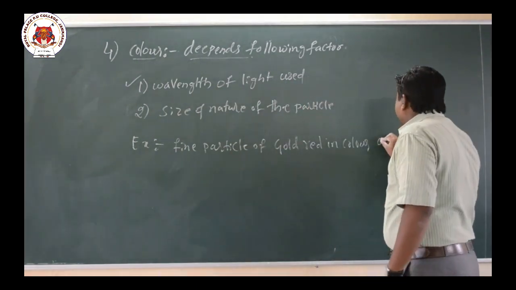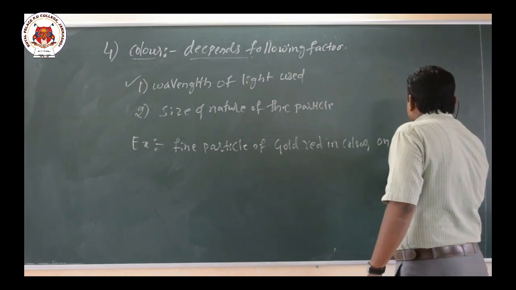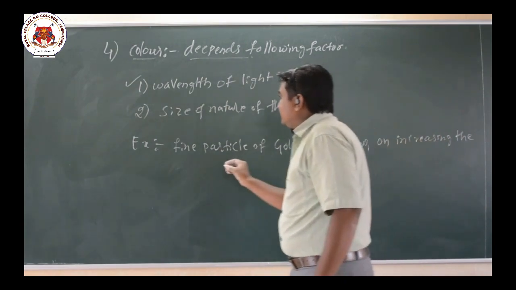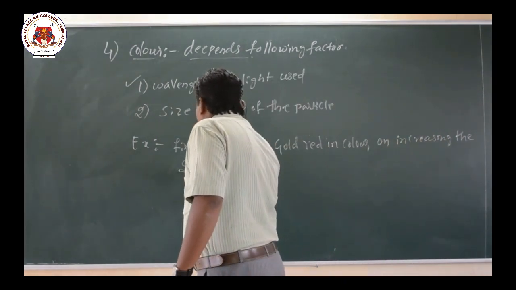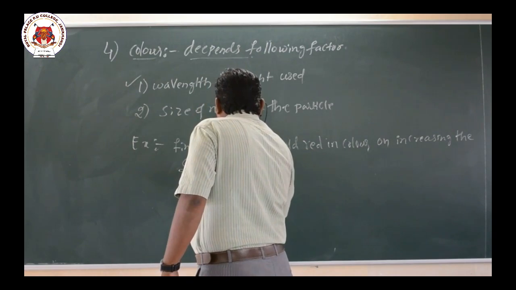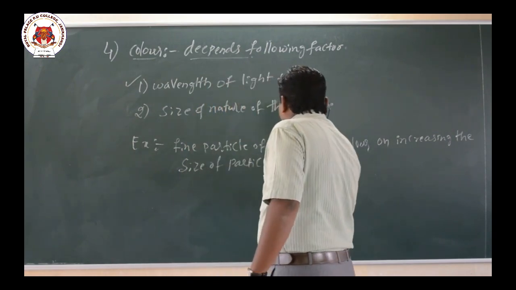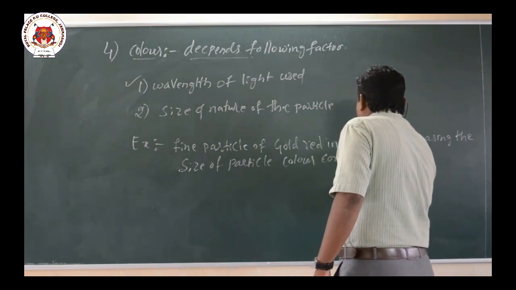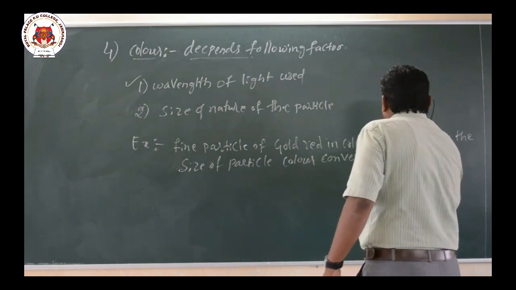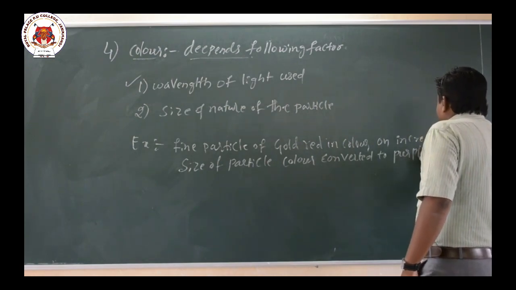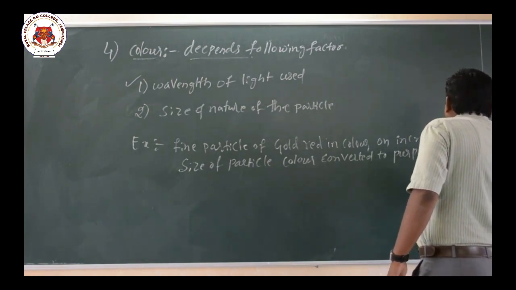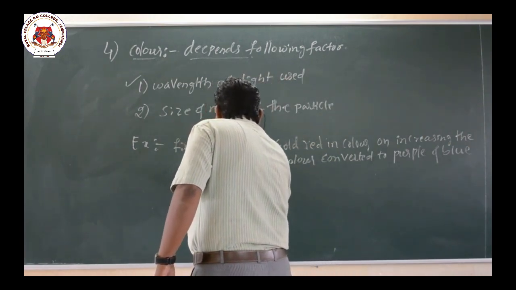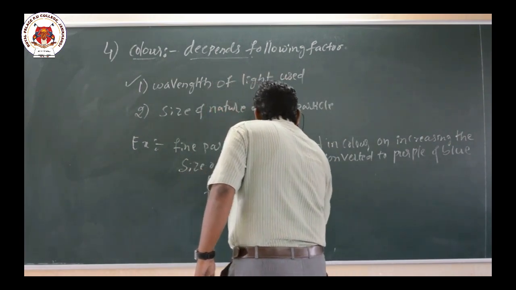On increasing the size of the particle, the color changes to purple and blue. Finally it takes a golden color.